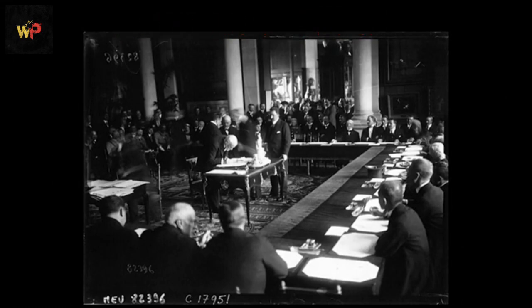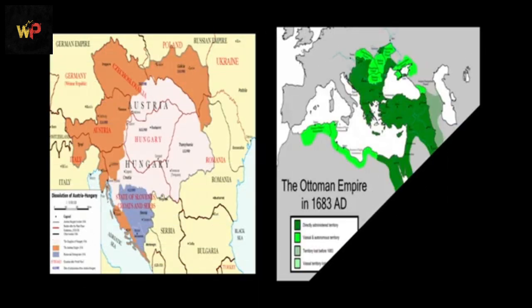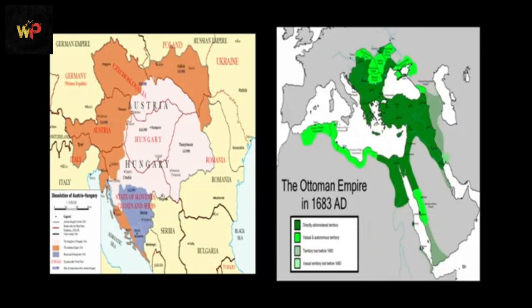The aftermath was dramatic. The Treaty of Versailles in 1919 imposed heavy penalties on Germany, including territorial losses, military restrictions, and massive reparations. The Austro-Hungarian and Ottoman empires were dismantled, creating new nations and sowing seeds of future conflict.